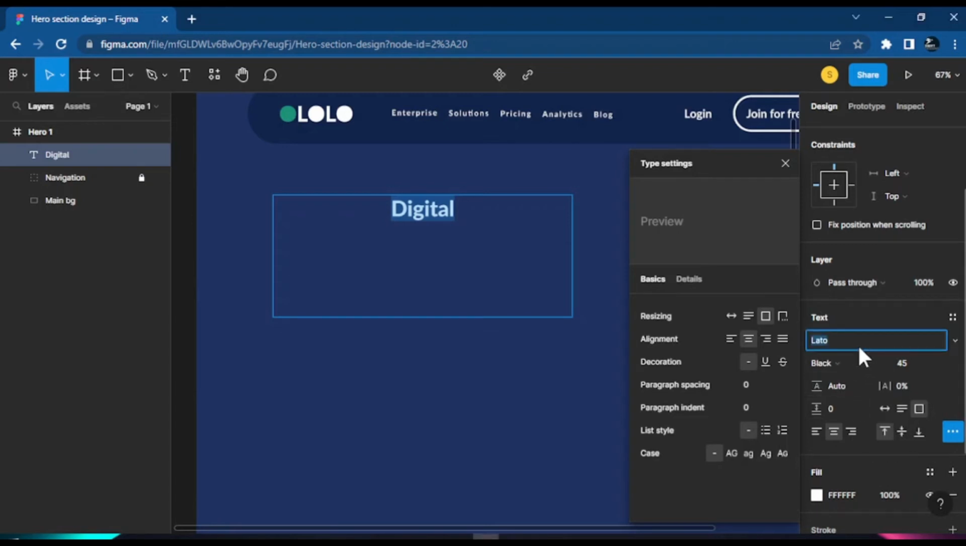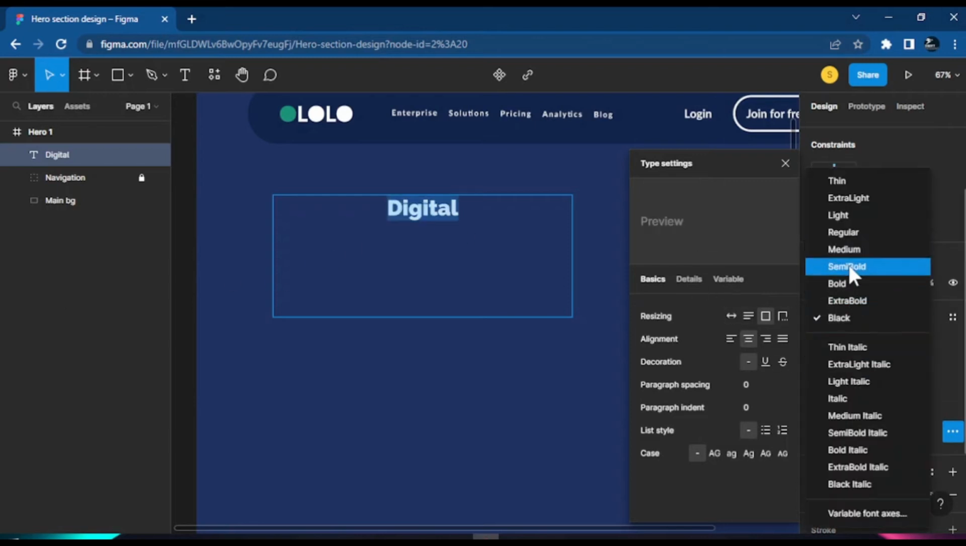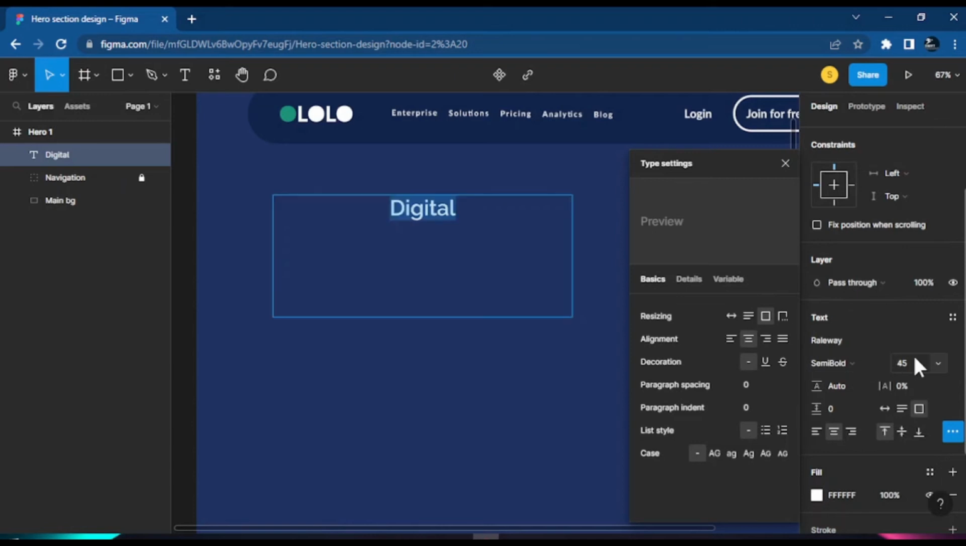So let me just change them to something like Railway, okay? And yeah, so we change down to this, and then we want to make the text semi-bold. So we could just come here for the options, change down to semi-bold, and increase the font size to about, let's say, 90 here.